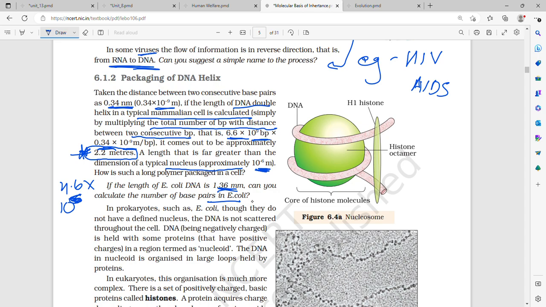So, E. coli DNA has a length of 1.36 millimeter. Can you calculate the number of base pairs? So 0.34 into 10 to the power minus 9 into x is equal to 1.36 into 10 to the power minus 3.